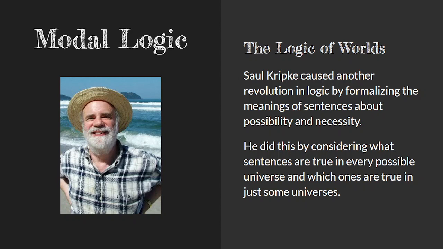So what is true in every universe, or true in some universes. So logic's come a long way in the last 200 years since the work of George Boole. But there was almost no innovation from the time of Aristotle all the way up to the 1800s.